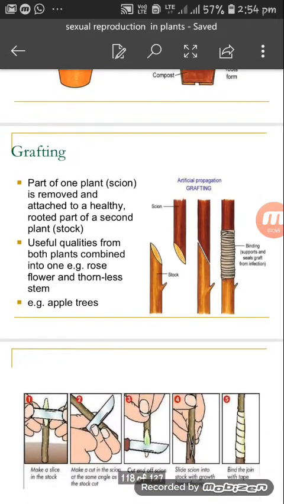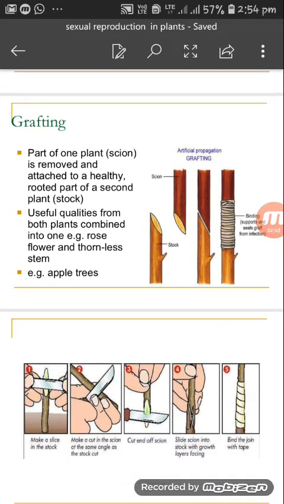Now let's see grafting. What is grafting? Part of one plant is removed and attached to a healthy rooted part of a second plant. Look at what the stock and the scion are. Useful qualities from both plants can be combined into one. Example, a rose flower and a thornless stem.